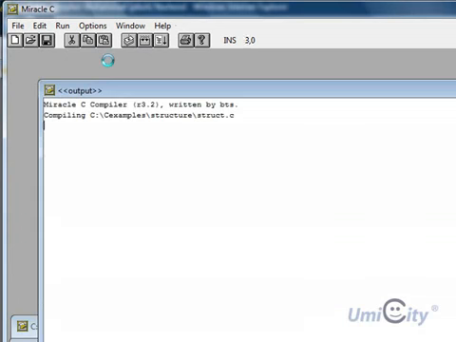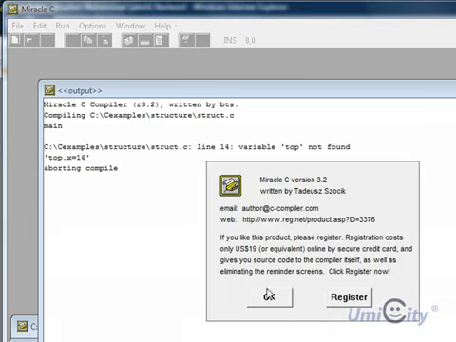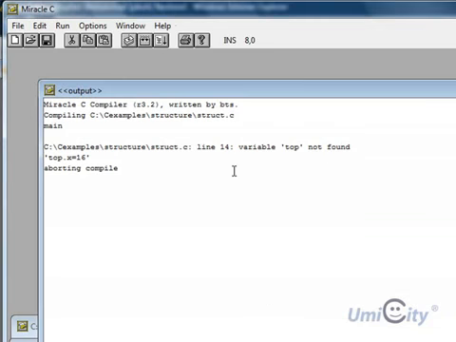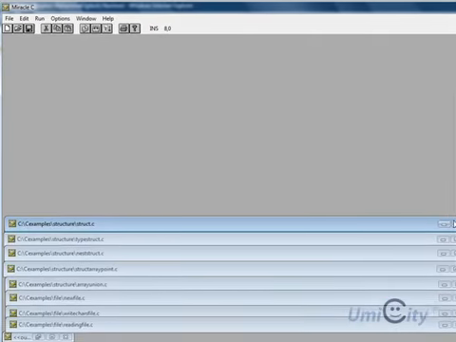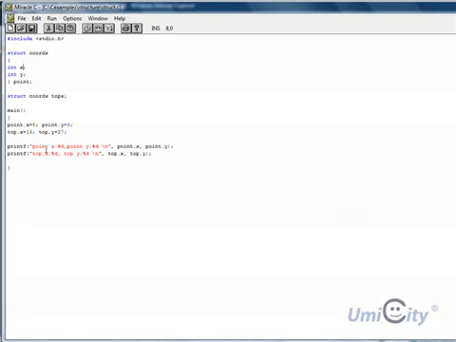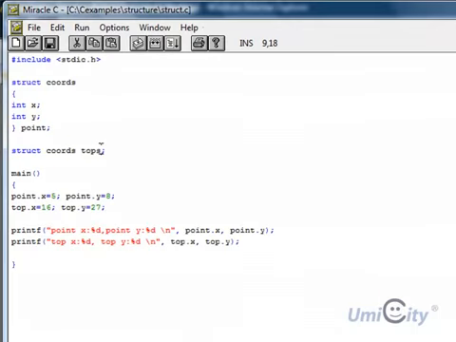We say build. Okay, it says aborting compiler. It says line 14, top not found. So let's have a look at what happened here. So we say top. You see where we made a mistake? It says tops here. We can change this and put an S here, or we can just delete the S in there. So we're going to delete the S and call it top.